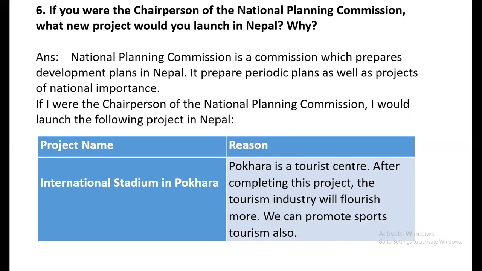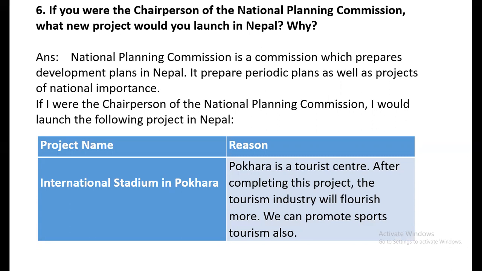And here you can mention the name of a project and the region. You have to give the region also. So after writing the first part of this answer, you have to make a table like the one I have done for you. Name of project. Here I have written International Stadium in Pokhara because I am in Pokhara. So there you can write any other project which is suitable or necessary in your area.